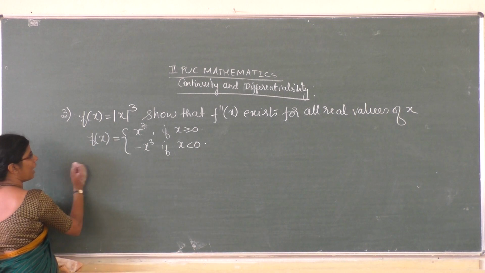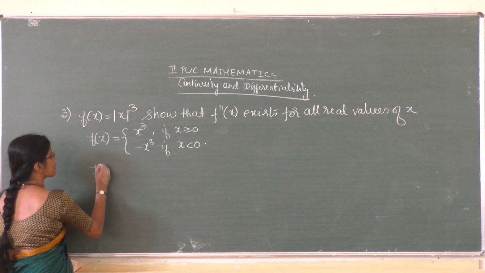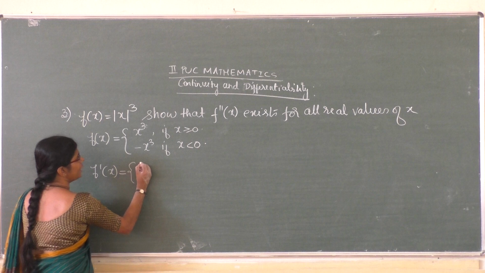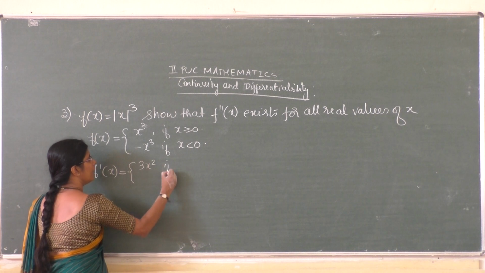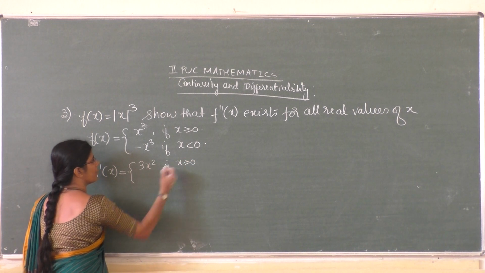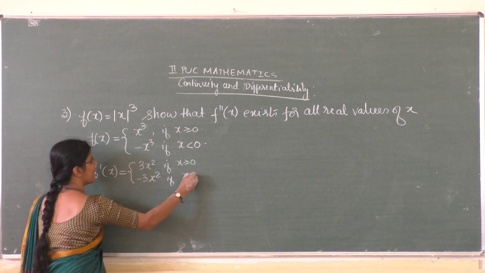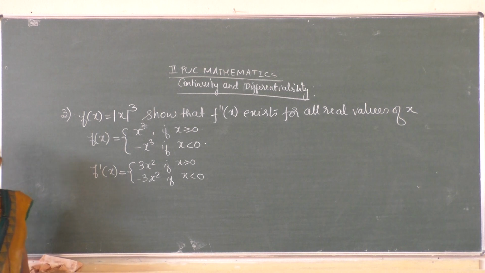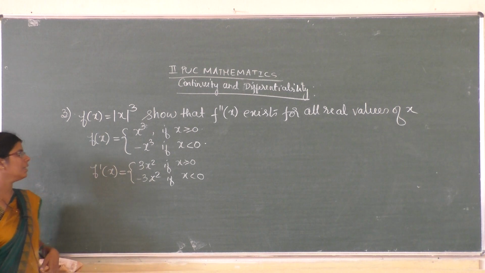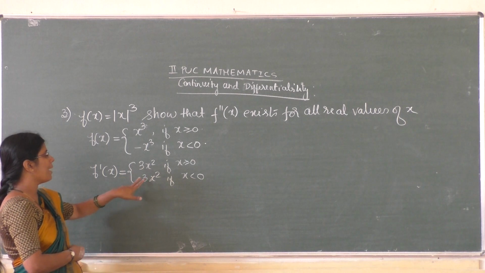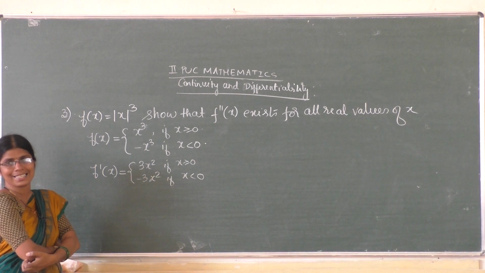Then f dash of x is 3x square if x is greater than or equal to 0, and minus 3x square if x is less than 0.